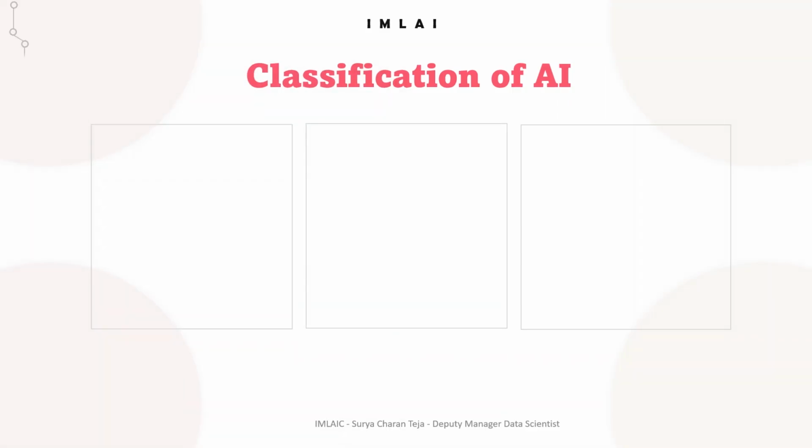So before, we have seen the types of AI that are based on the complexity and capabilities of the AI system. That's the main categories of AI at the top level.